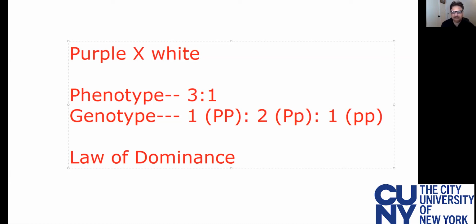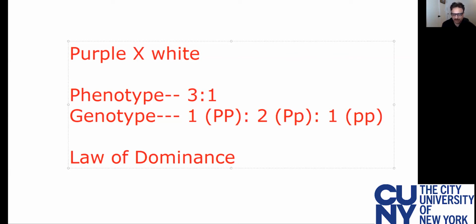This was called incomplete dominance. And when they did the F2 generation cross, they found that the phenotype was 1 red, 2 pink, 1 white flower. So the phenotype is 1:2:1, and the genotype is again 1:2:1.